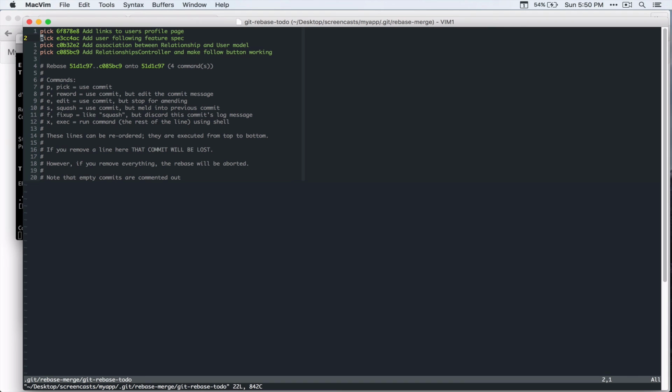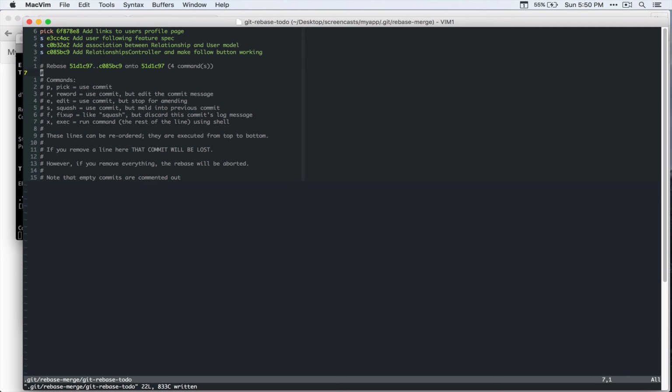So let's do that. I'm going to demonstrate how I do that. I can simply change this from pick to s, which stands for squash. You can see the options here.